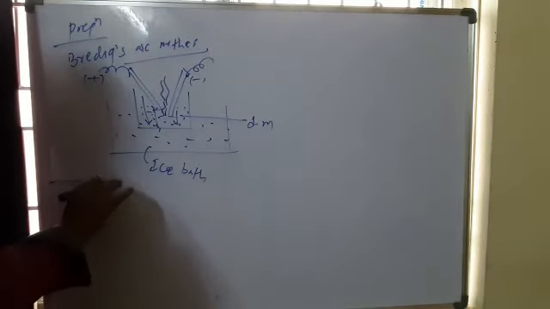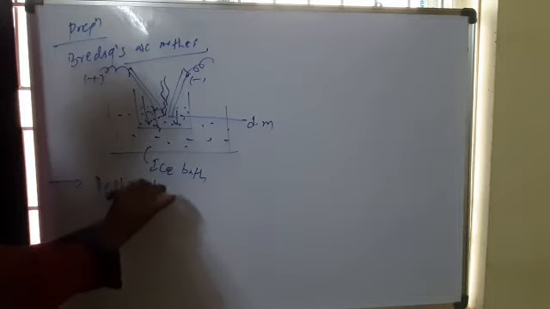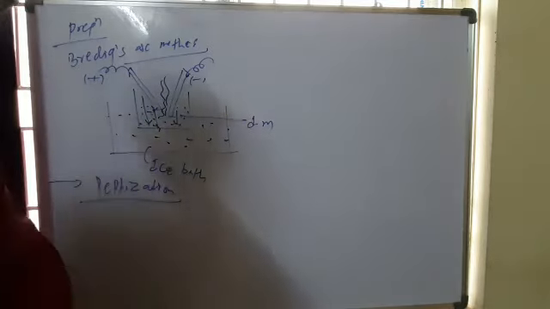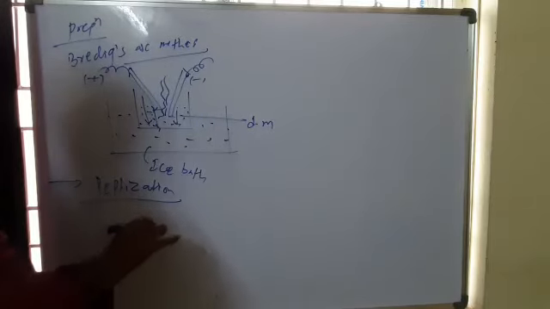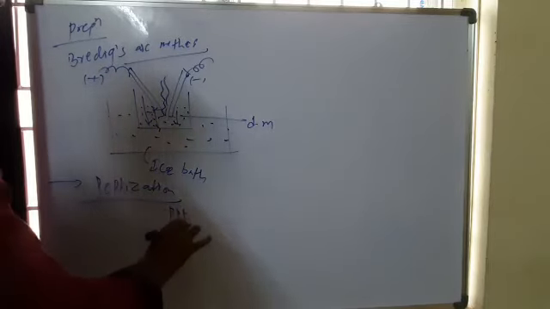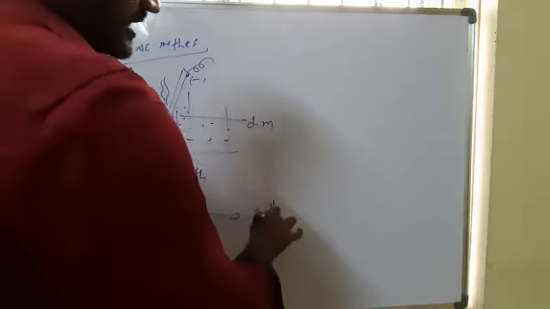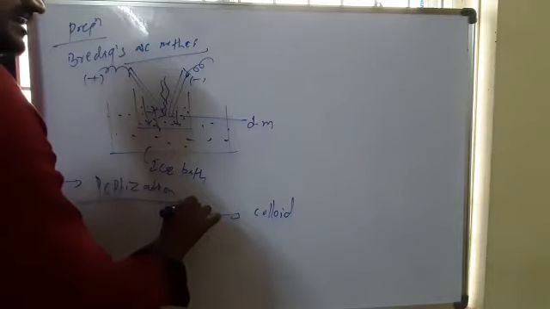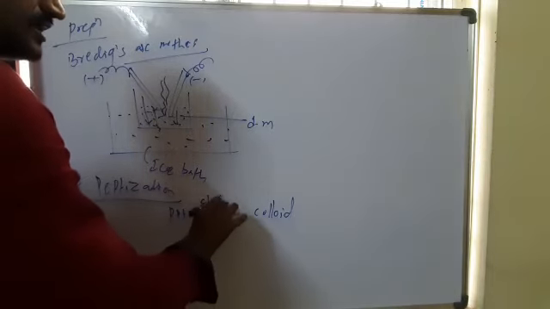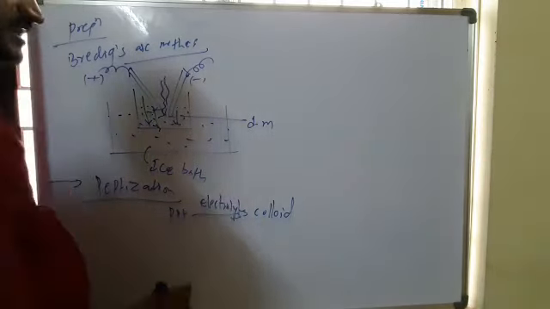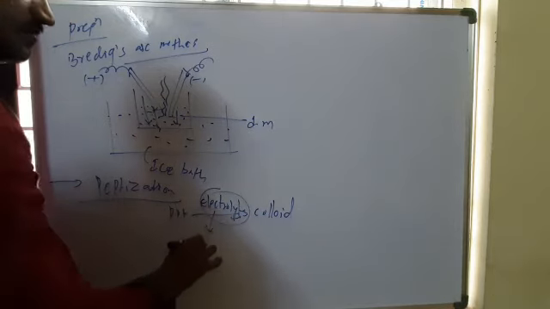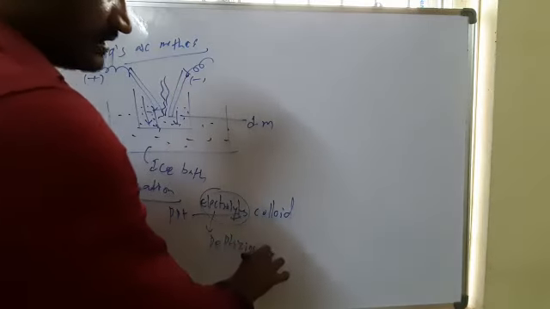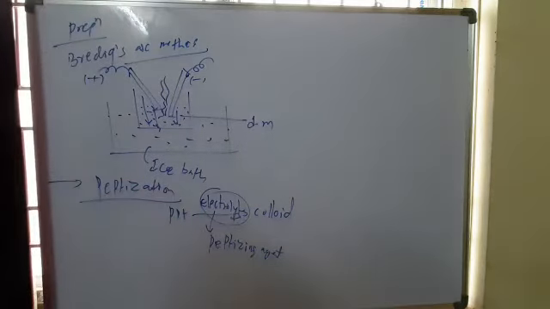Next, peptization. Peptization means a precipitate formed in a chemical reaction is converted into a colloid by adding electrolytes and some stabilizers. The electrolyte added is called a peptizing agent.